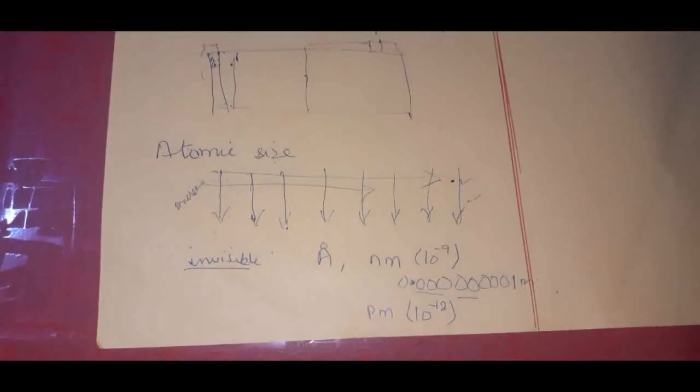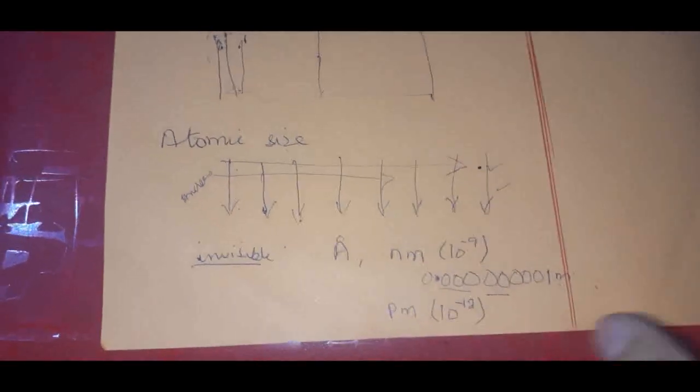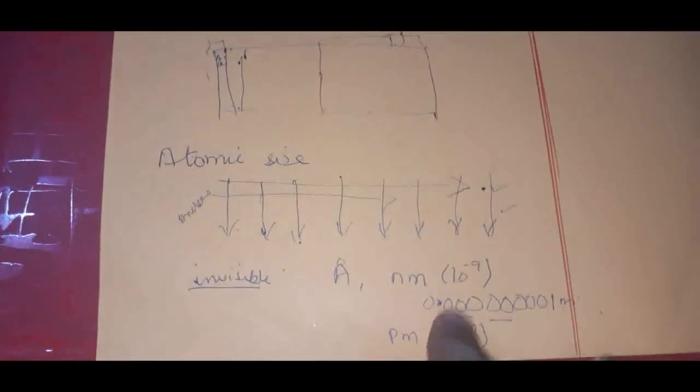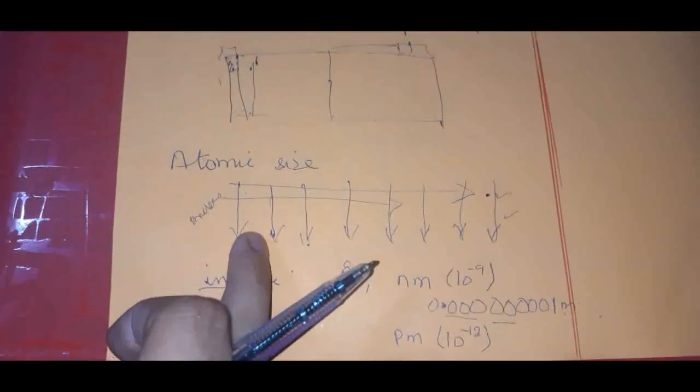Okay, so that was about the units of atomic size. Another thing we should know is that the atomic size changes.